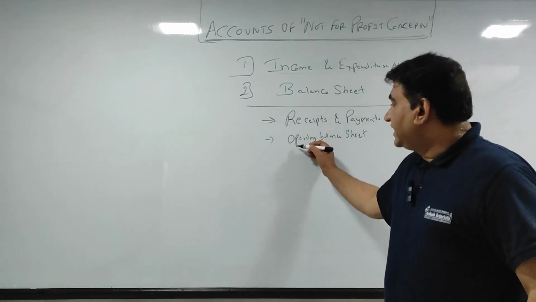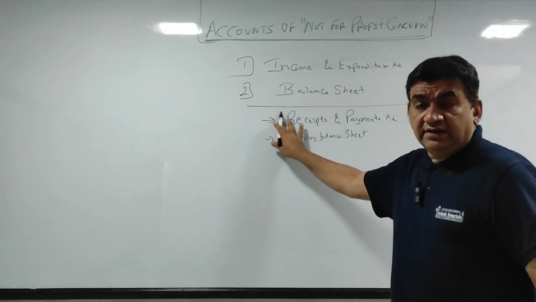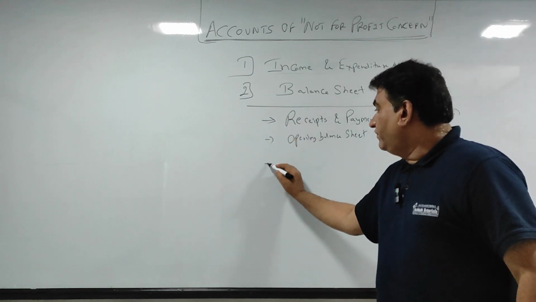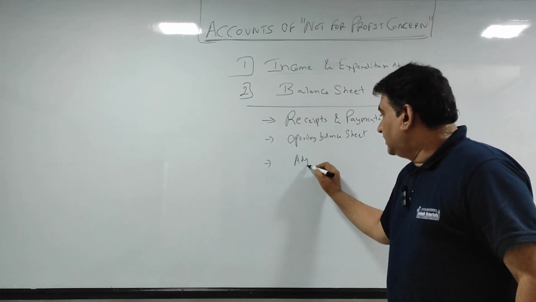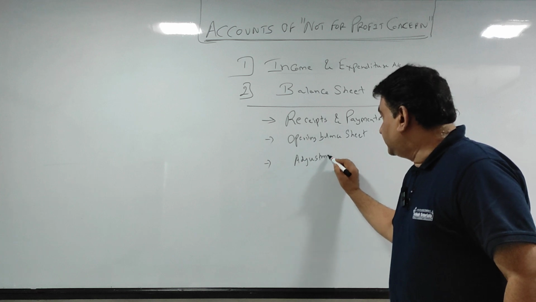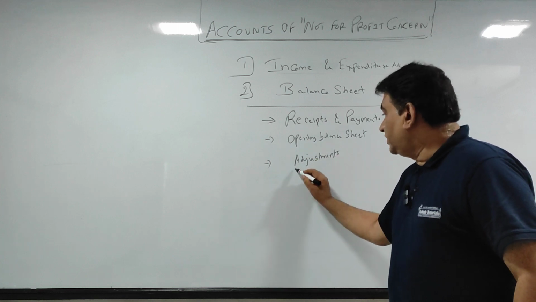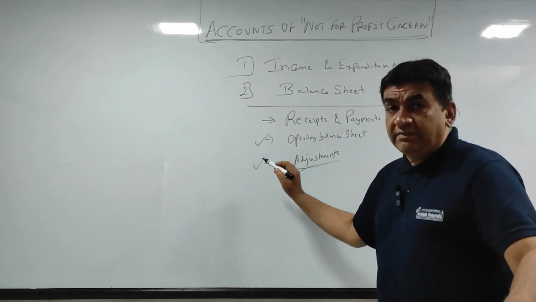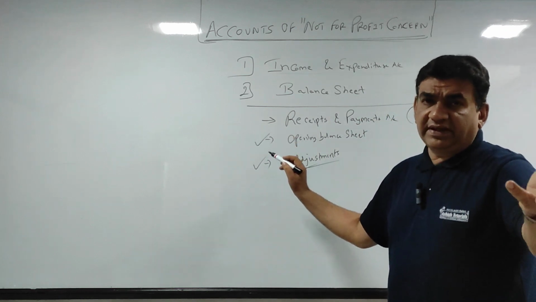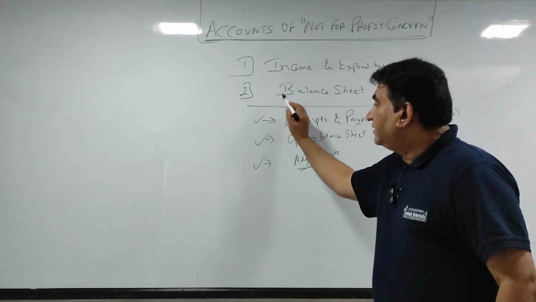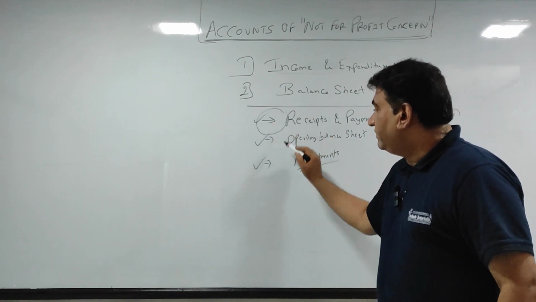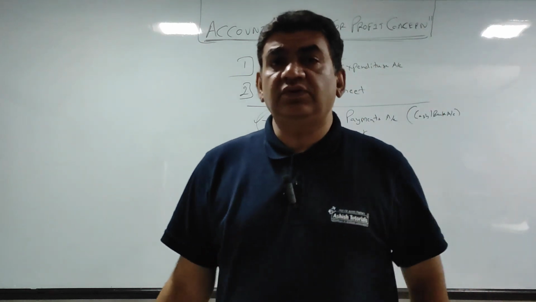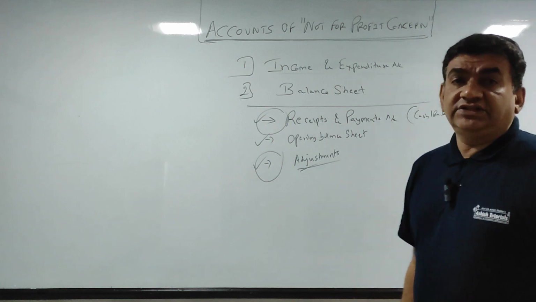I wrote it second because the rest will be in every sum, while this may or may not be there. And along with that, below, they will give you adjustments. So in the question there will be three things: adjustments, the opening balance sheet, which will be in 50% of the sums and not in the other 50%, and the receipt and payment. So receipt and payment and adjustments will be in each and every sum, and in most, say 60% of sums, there will be an opening balance sheet.